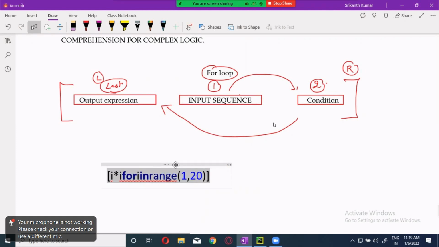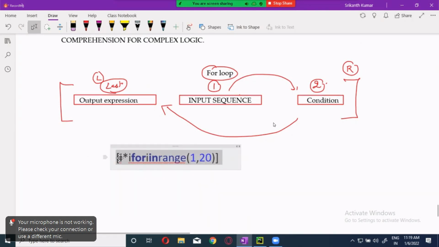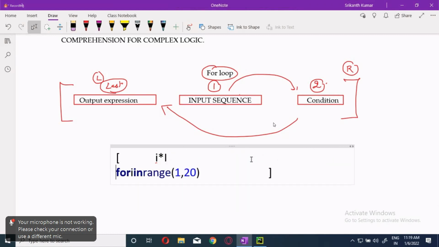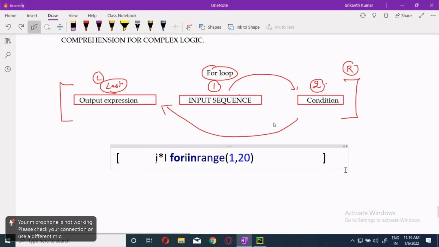Okay, now let me show you this one, guys. The square brackets are there, yes, over here. And I said that the input sequence will be a for loop. So here is the input sequence. Can you see this? There is an input sequence over here, the for loop. Now just remove this part. I will remove it. Now this is the input sequence: for i in range of, this is the input.